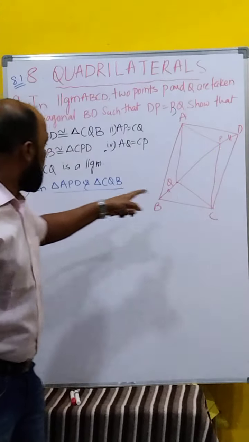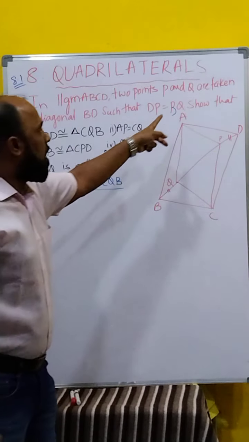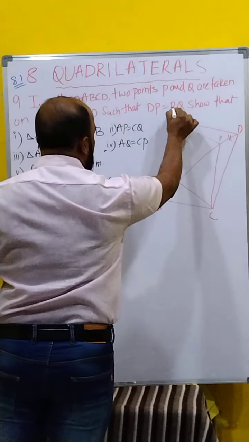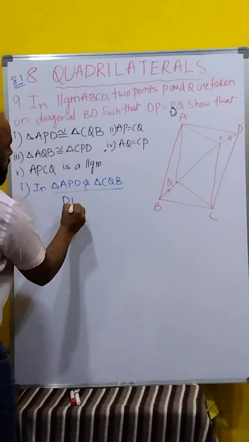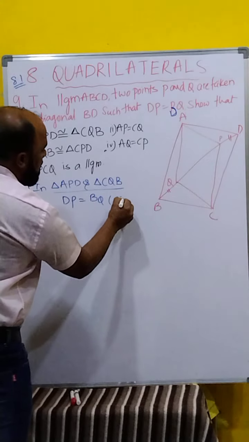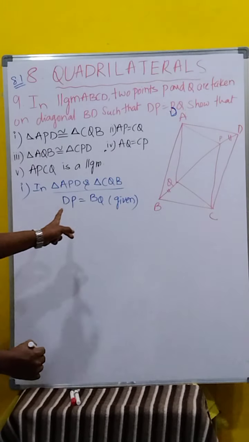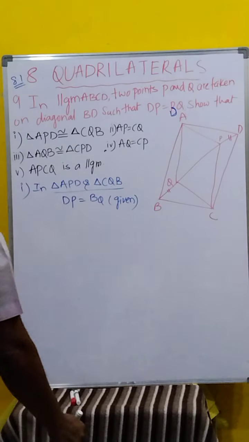APD is a triangle and CQB is a triangle, that is already given. DP is equal to BQ. That is given right here. Next, the second one.